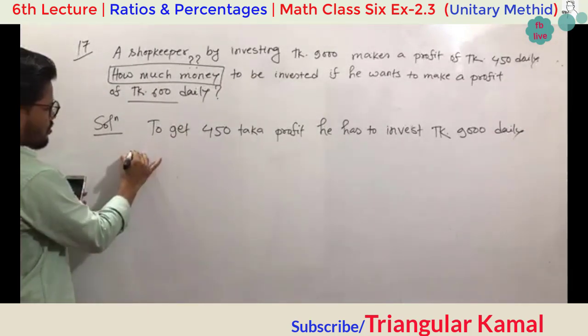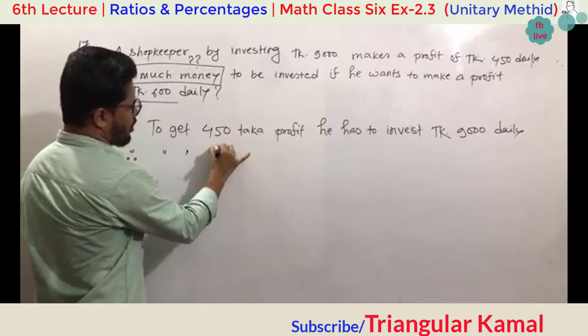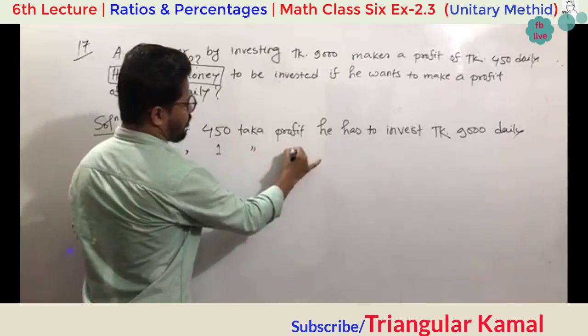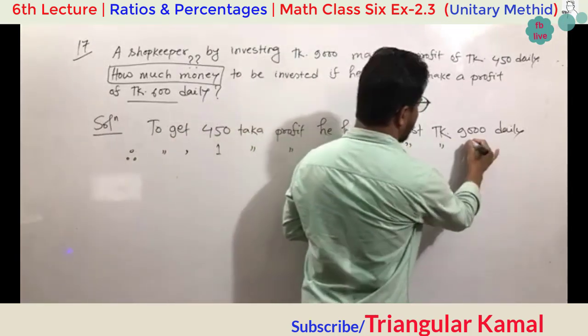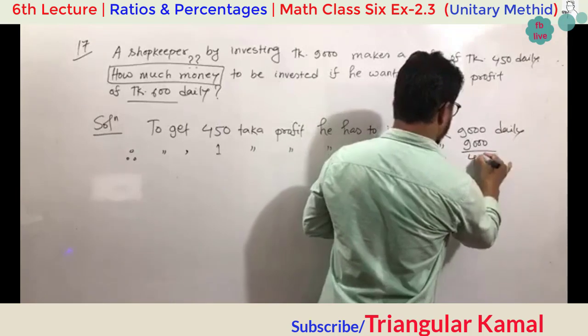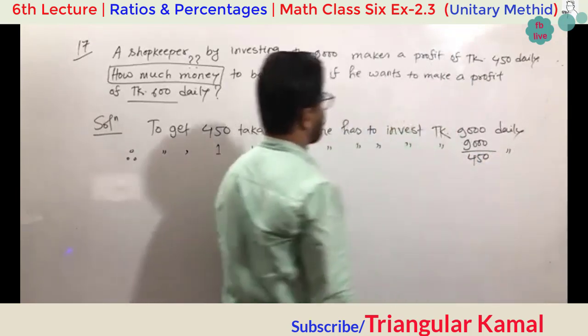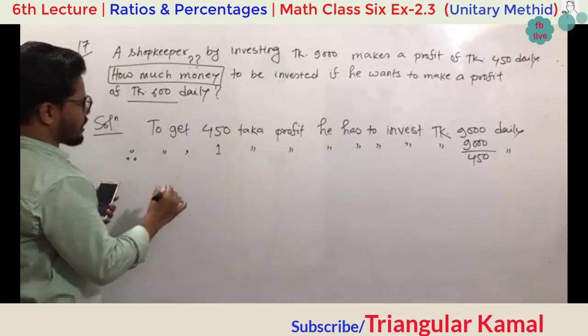So to get 1 taka profit, he has to invest taka 9,000 divided by 450 daily. But he wants to get a profit of 600 taka.